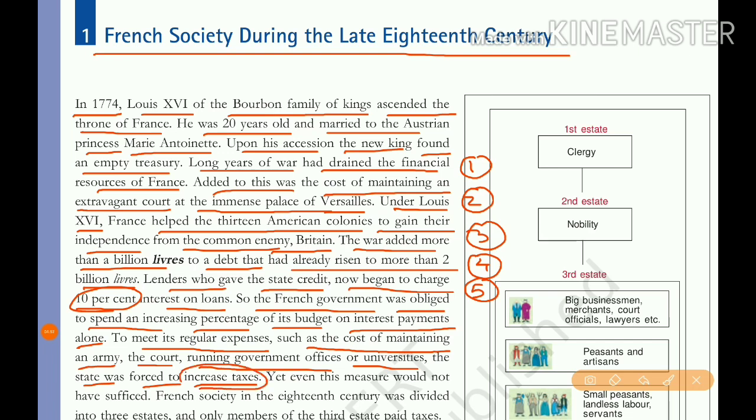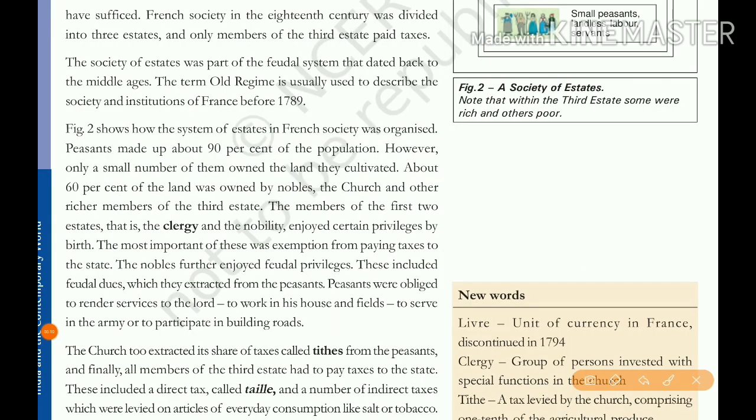This is the main reason. So they wanted to increase the taxes. Yet even this measure would not have sufficed. French society in the 18th century was divided into 3 estates, 3 groups, and only members of the third estate paid taxes.